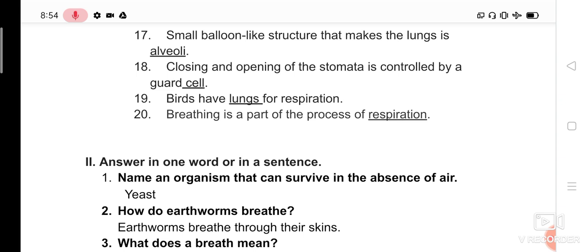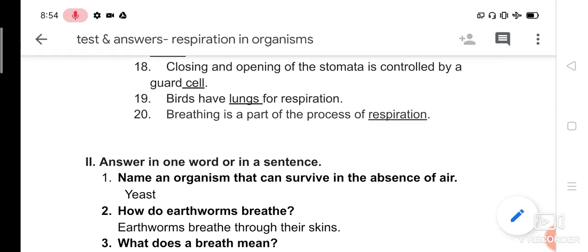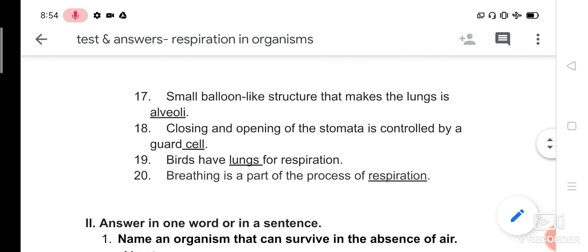In alveoli only, exchange of gases takes place. Oxygen mixes with the blood, and at the same time carbon dioxide coming out of the blood enters the alveoli, then goes out through the nasal passage. So alveoli are small balloon-like structures that make the lungs.